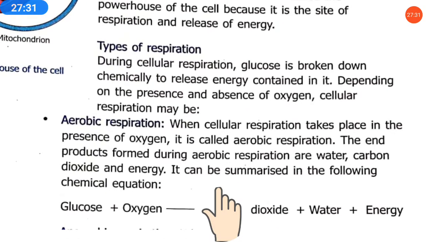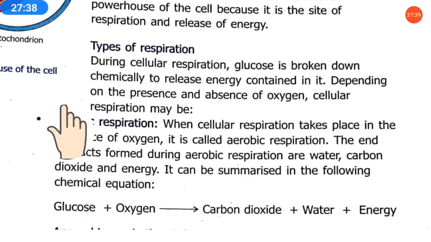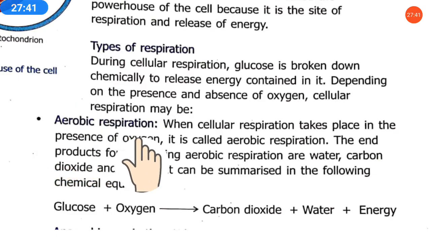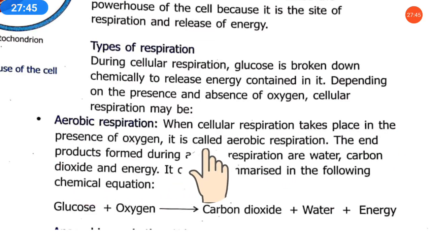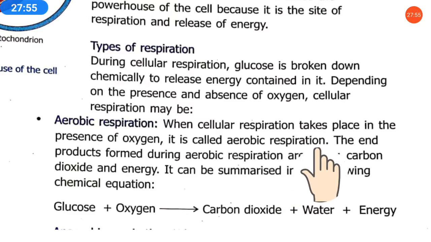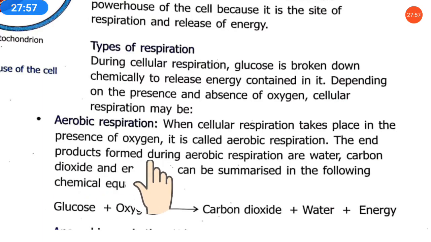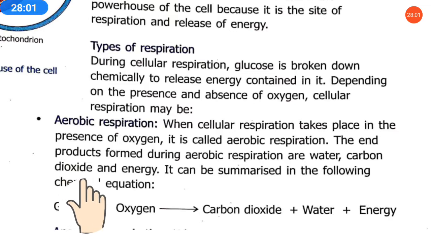There are two types of respiration. First is aerobic respiration. Aero means air, meaning oxygen, related to oxygen. When cellular respiration takes place in the presence of oxygen, it is called aerobic respiration. The end products formed during aerobic respiration are water, carbon dioxide and energy.